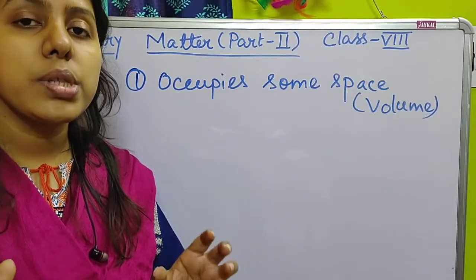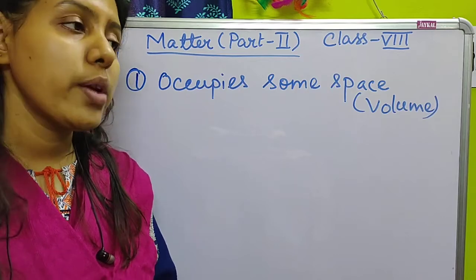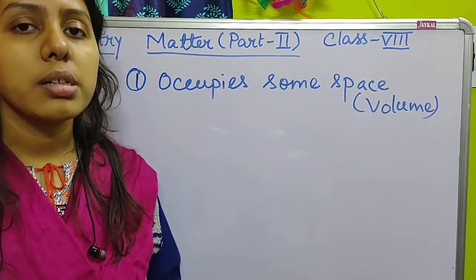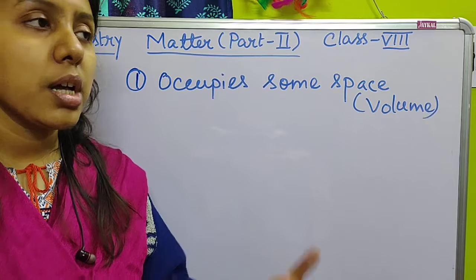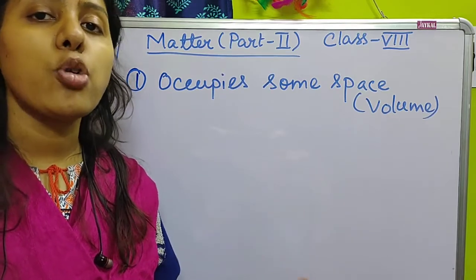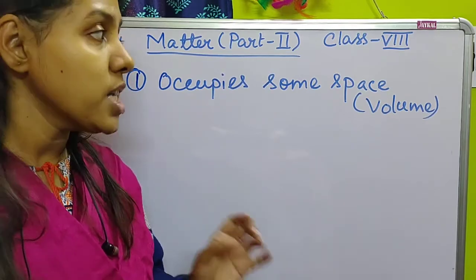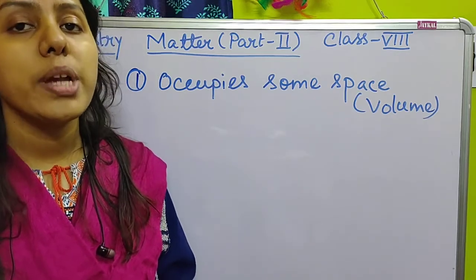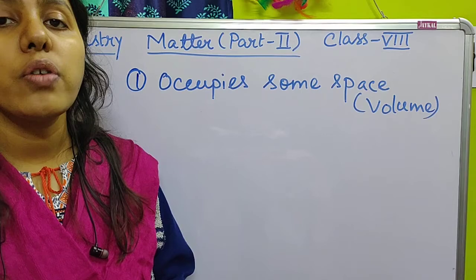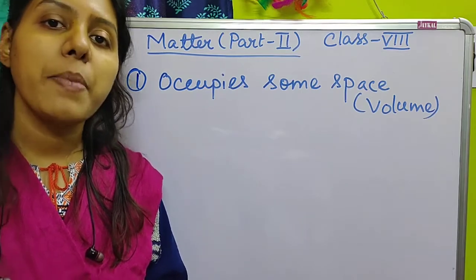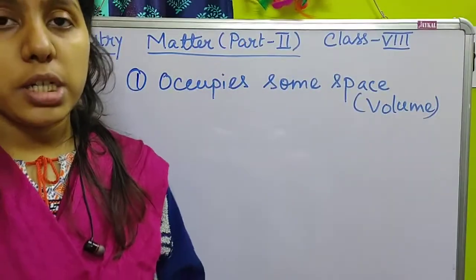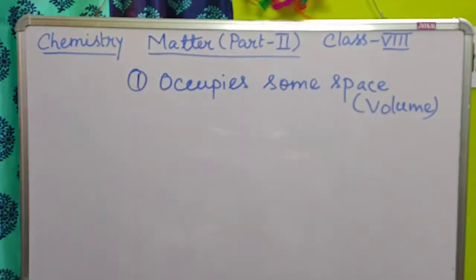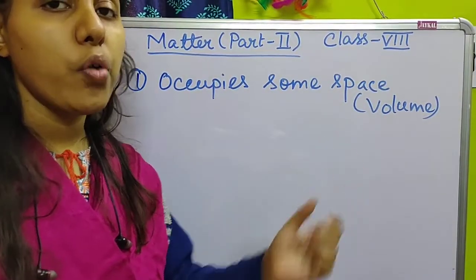If you see the example of liquid, then water, in the bottle or in the glass you have kept the water. There also some space is occupied by water. So each and every type of matter, whether it is solid, liquid or gas, occupies some space or volume. So the first point is it occupies some space or volume.